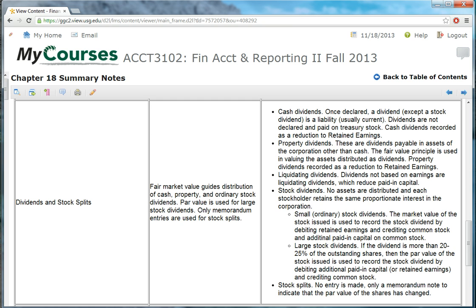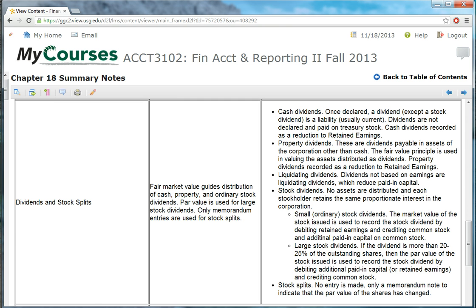And with a small or ordinary stock dividend, the valuation basis is the market value of the stock that is being issued. So it has to be the same class of stock. If you own 100 shares of Class A common stock, the company declares a 15% stock dividend, you'll get 15 shares of Class A common stock. The valuation basis would be the market value of those shares of stock.